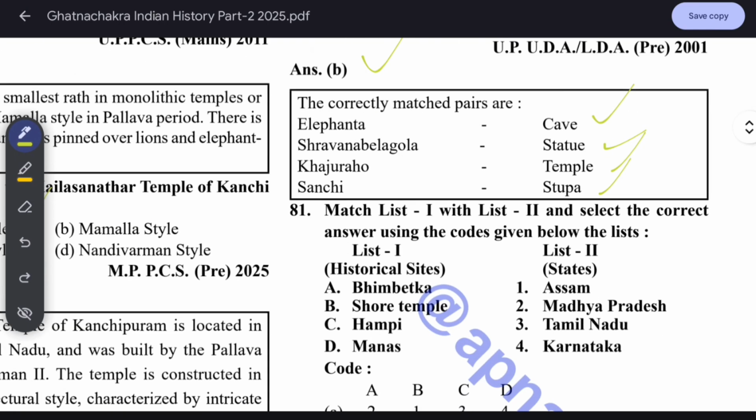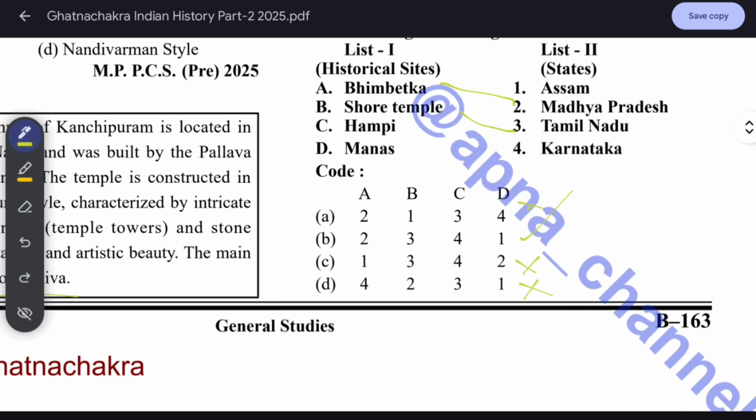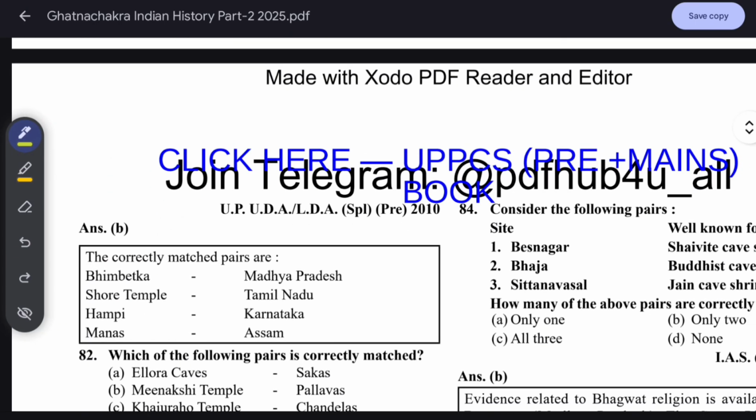Match list first with list second and select the correct answer using the codes given below the list. List first and second. Historical site and states. Bhimbetka is in Madhya Pradesh. Okay. A is second. So it's cut. Sun temple is in Tamil Nadu. Mahabalipuram temple Raja first. So Mamallapuram. So B is third. So it's cut. So remain only this one. Okay. Remember this. Bhimbetka in Madhya Pradesh, temple Tamil Nadu, Hampi in Karnataka, Vijayanagara, Manas is Assam.